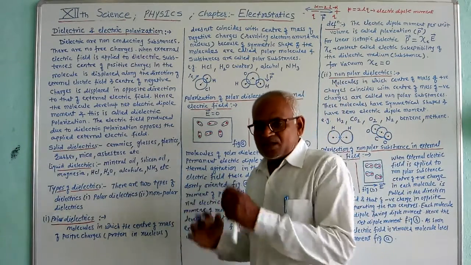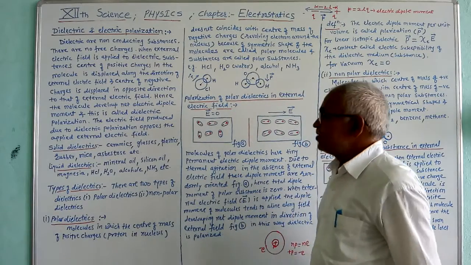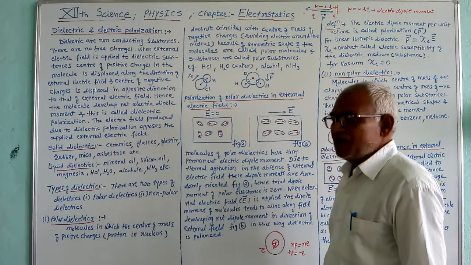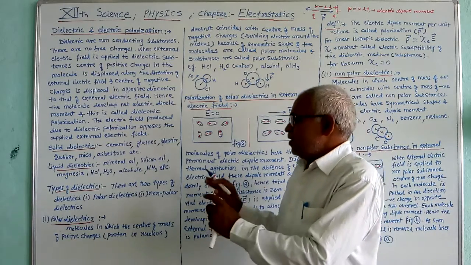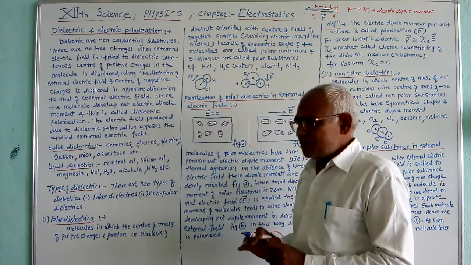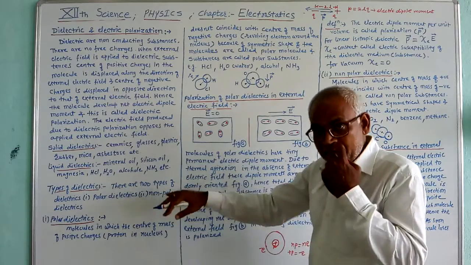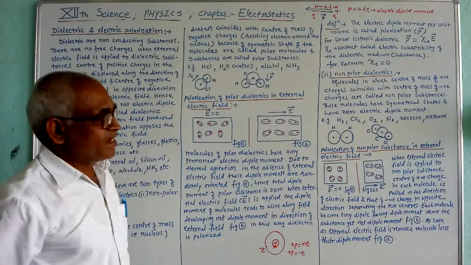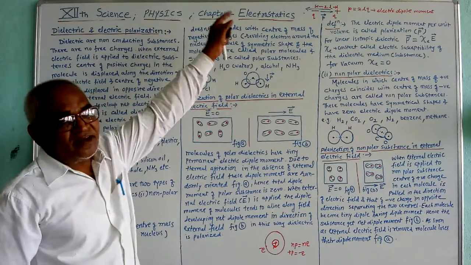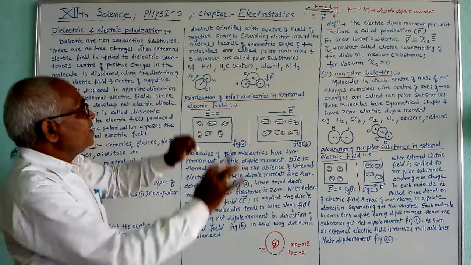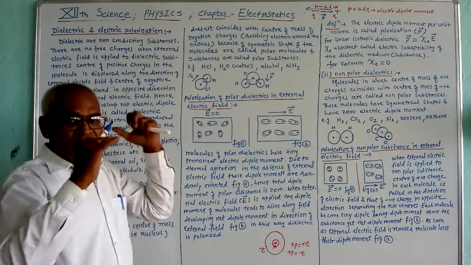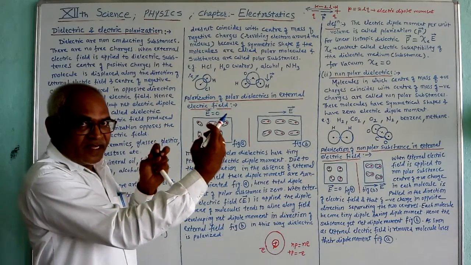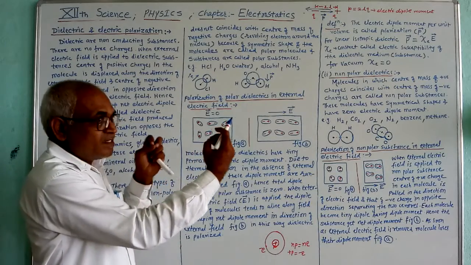Now here, in some molecules of dielectric substances, the center of positive charges, that means the protons in the nucleus, and the center of negative charges, that means the revolving electrons around the nucleus, do not coincide with each other. The center of positive charge and center of negative charge in some molecules are separated.